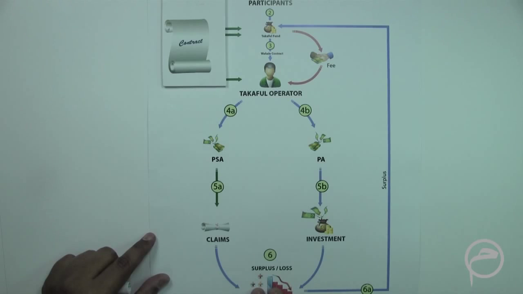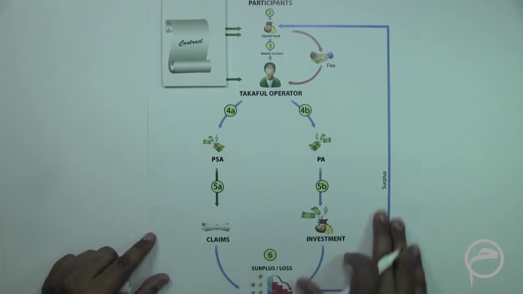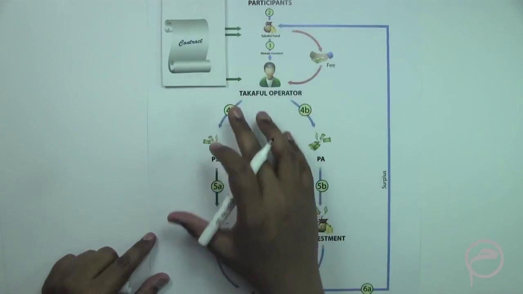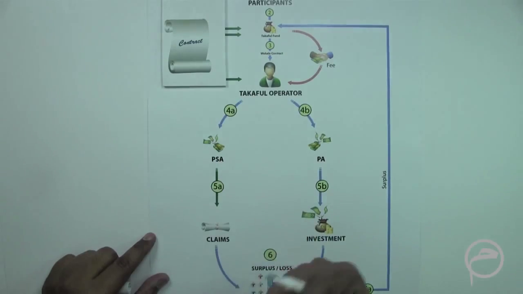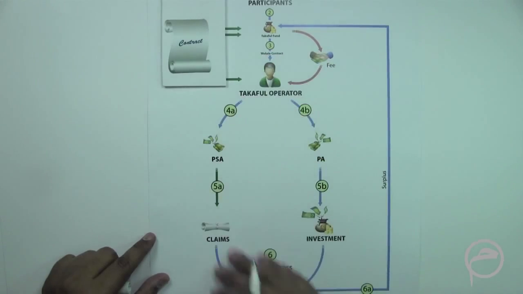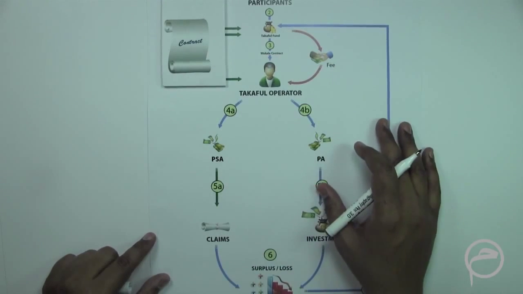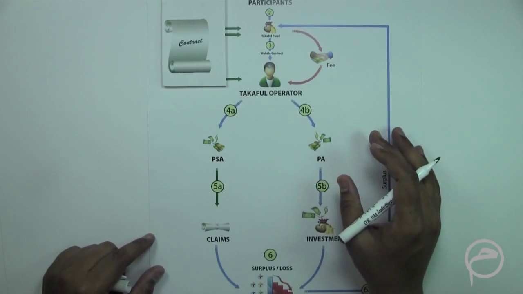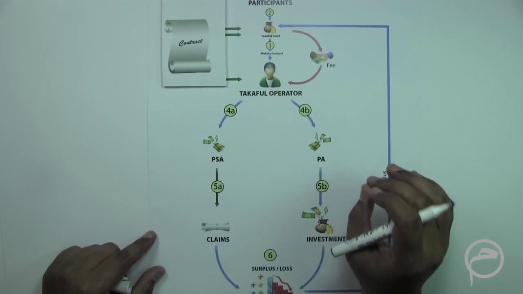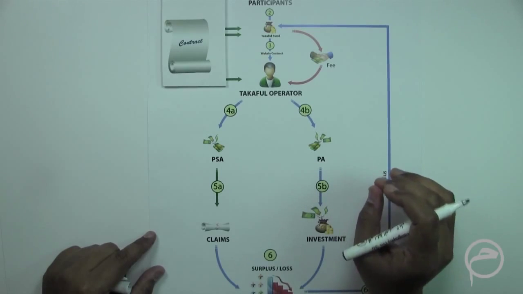But this surplus, unlike in the other models which we have seen where the surplus would be shared by the participants, in the Waqf model will be invested back in the Takaful fund. Because it's a Waqf model, the surplus is again invested back into the fund. This is the main distinguishing feature of a Waqf model.